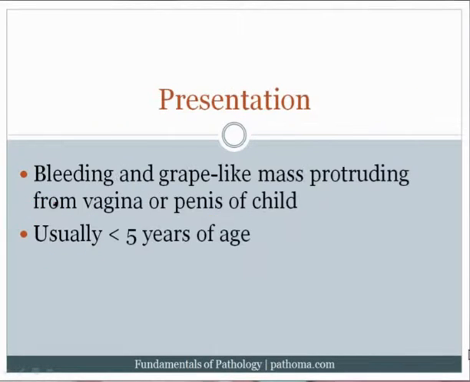Now, the way this presents is as a grape-like mass protruding from the vagina or the penis. So it's classically in a child less than the age of 5. If it's a female, it usually protrudes from the vagina. If it's a male, it'll be protruding from the penis. And it's a grape-like mass. It's also called sarcoma botrytis, and botrytis means grape-like.